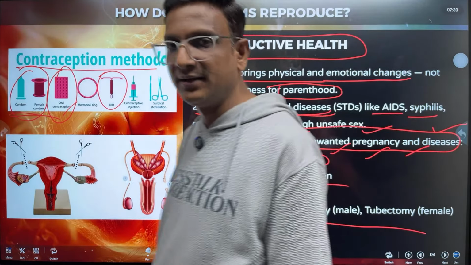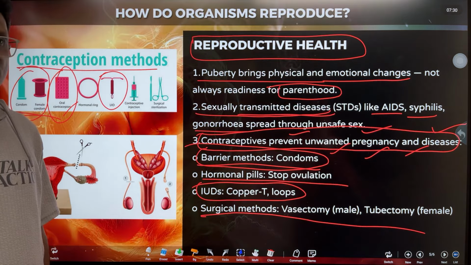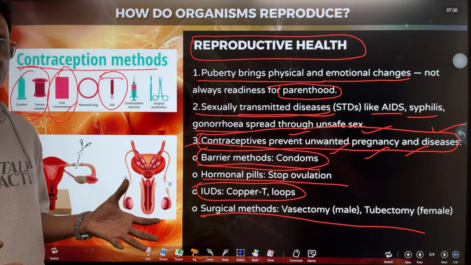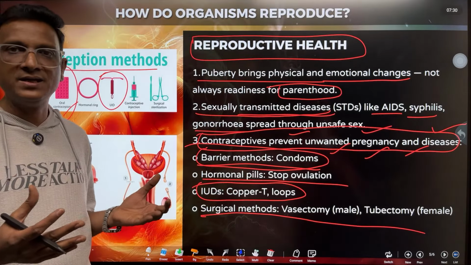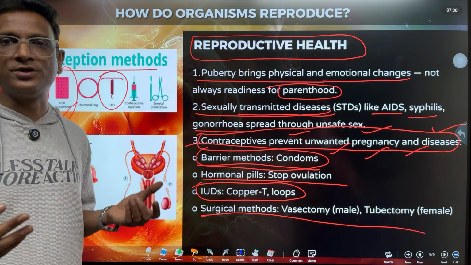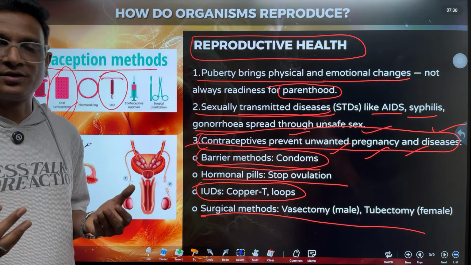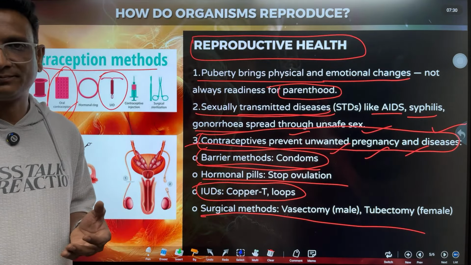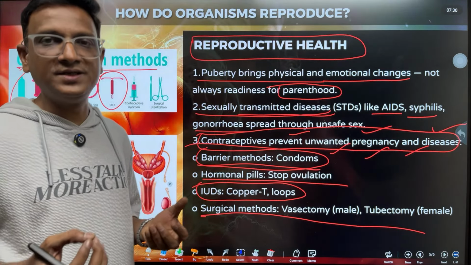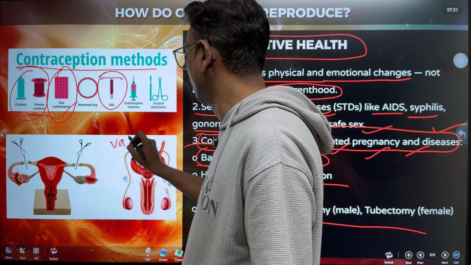Surgical methods, children, are the little bit permanent type of methods. We see that when a couple has one baby and they don't want a second baby, they go to the doctor and say we want to get operated. The doctor will do the operation for either the mother or the father. If that operation is done for men, it is called vasectomy.